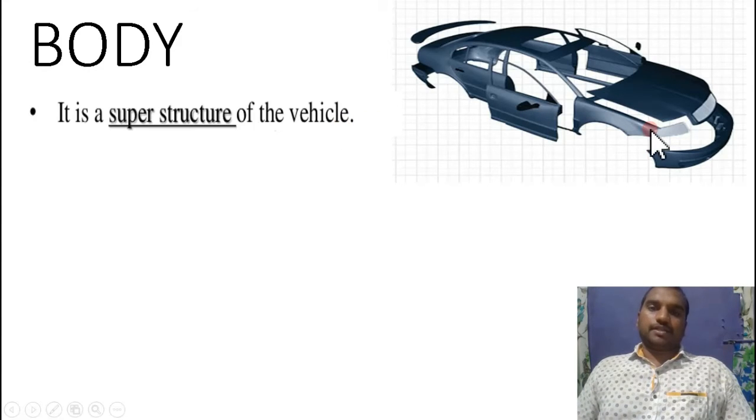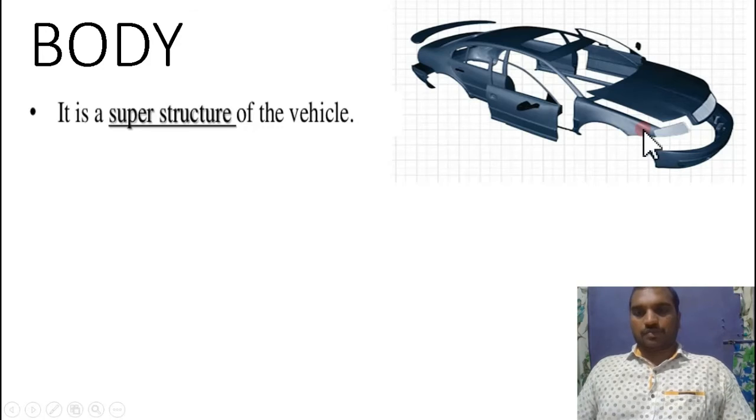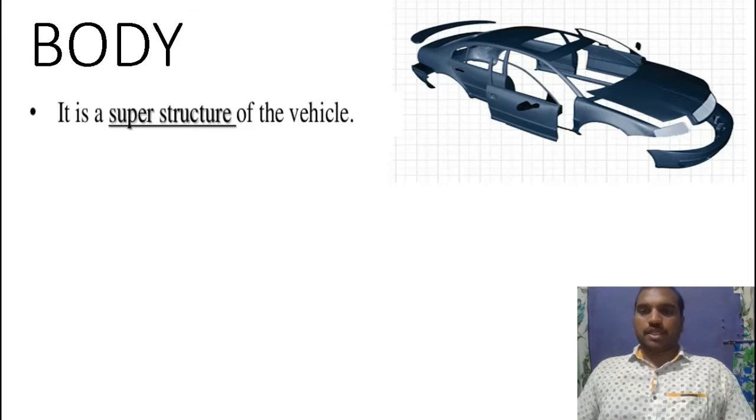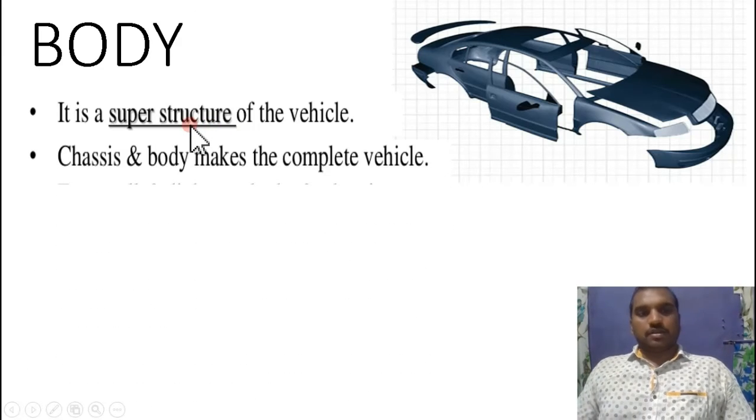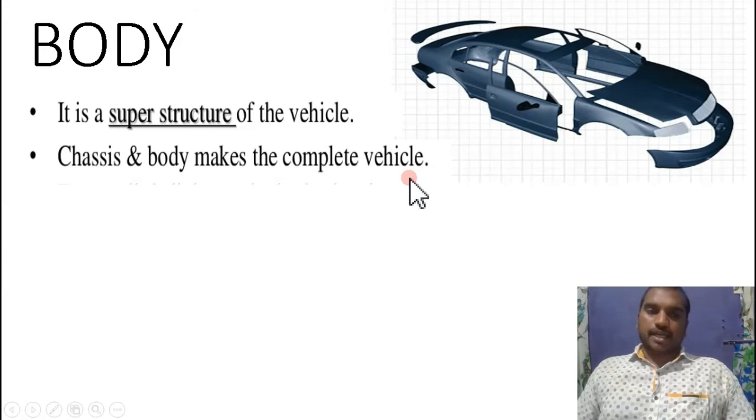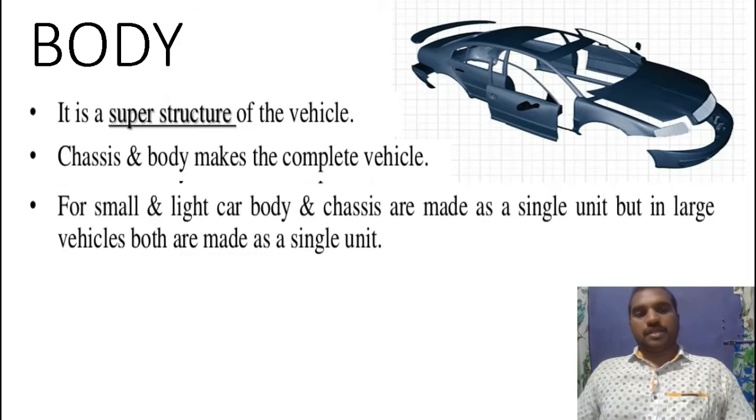After completing the construction of the chassis, the part which is mounted on the chassis is known as the body. Hence, it can be called a superstructure. Coming to the next point, chassis and body make the complete vehicle. By combining the chassis with the body, the vehicle construction is completed.